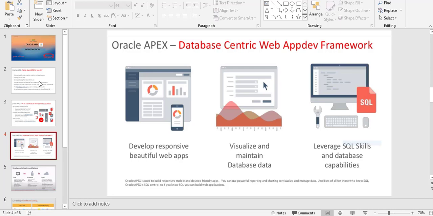This is an application in which you can develop responsive, beautiful web apps. The apps you create from your laptop or desktop computer run from any platform, whether Windows, Android, Mac, or any other. This application runs from any browser, maybe Google Chrome, Firefox, Internet Explorer, or Safari. The beauty of Apex is that it runs from every browser.